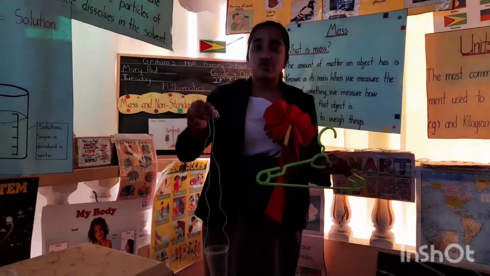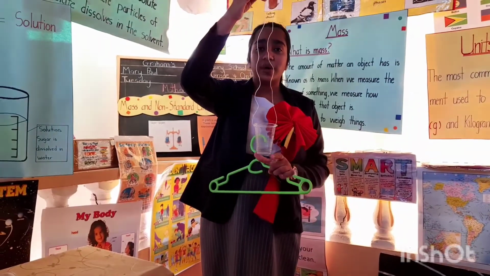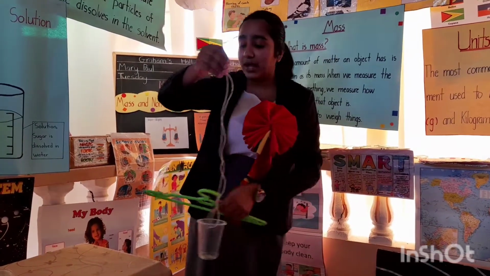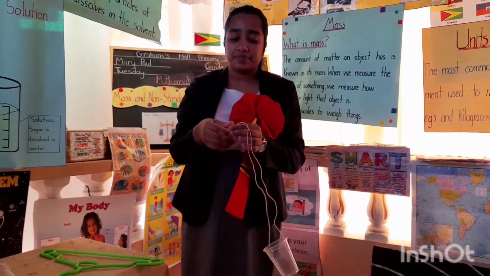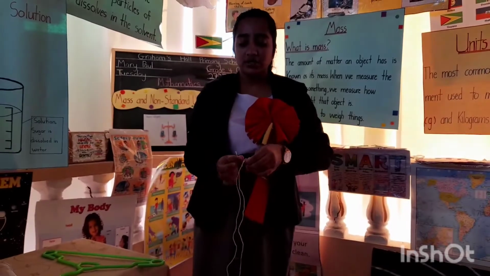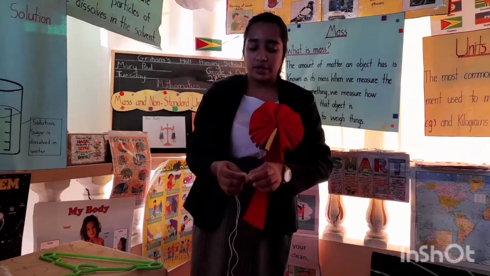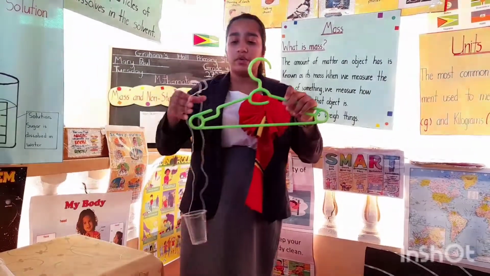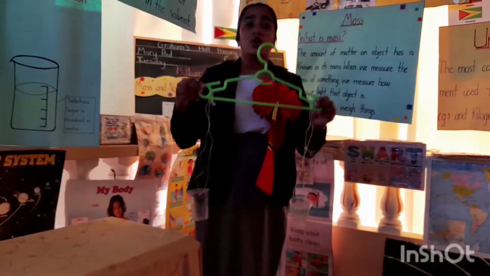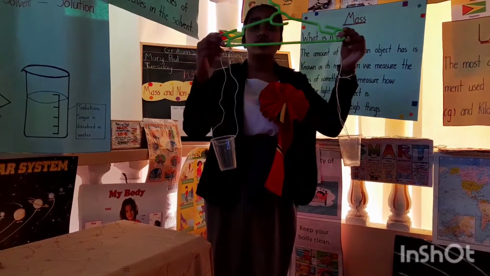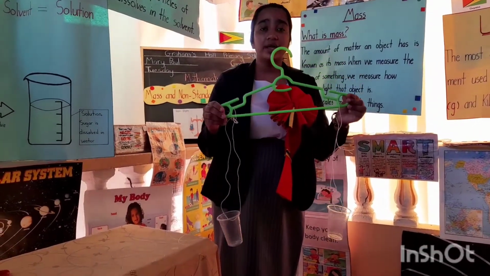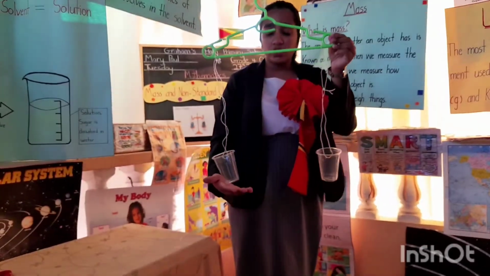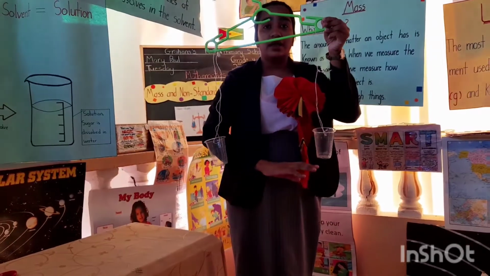Okay boys and girls, after you have passed the polythene twine through the cup, we're now going to tie the ends of the twine. So we're going to make a knot at the tip of the twine here, like so. And now we're going to string it onto our hanger. So this is what our improvised scale should look like. And we must ensure that both cups are at the same level.